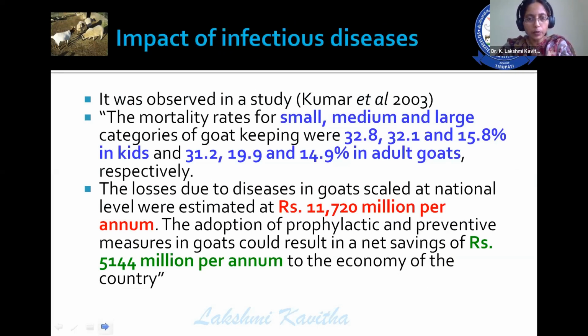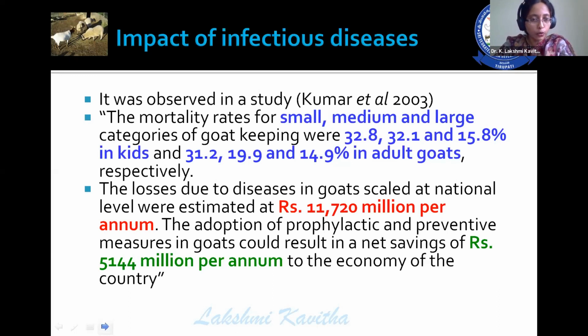In one paper, I observed that the impact of infectious diseases, especially in goat keeping, the mortality rates are about 32.8, 32.1, and 15.8% in kids, and 31.2, 19.9, and 14.9% in adult goats for small, medium, and large goat keeping, which in turn causes a loss of about 11,720 million per annum.